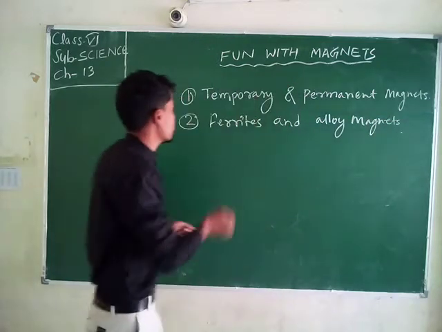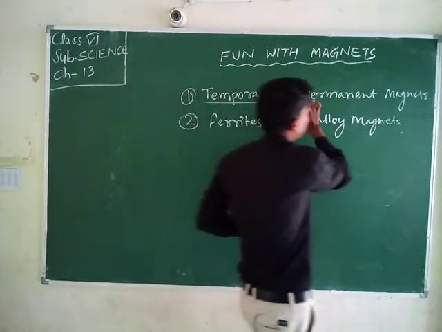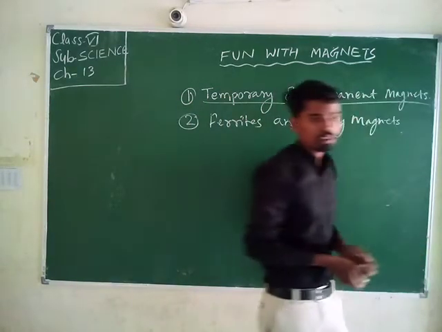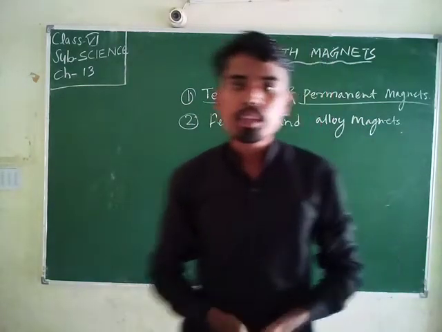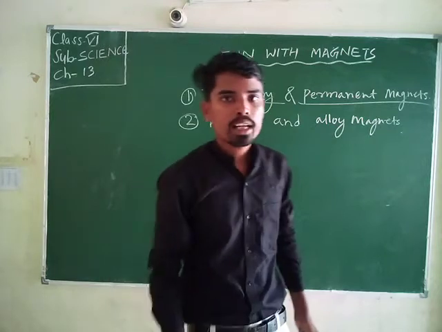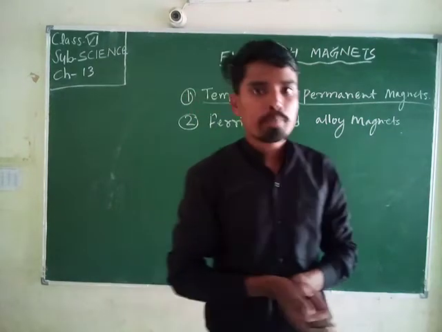So what are temporary and permanent magnets? Temporary magnets are soft in nature.